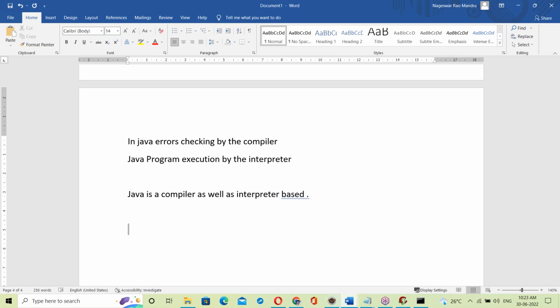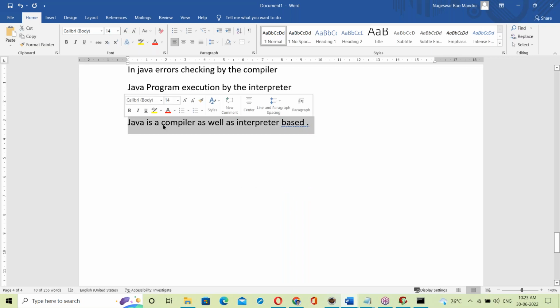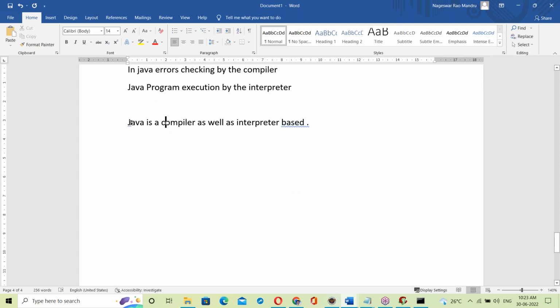Okay, right? Now here's a question for you guys. Now this is cleared: Java is compiler based as well as interpreter based. Okay, fine. A question for you guys: can we create an exe file in Java? Is there any exe file concept in Java? Tell me what you understand from this explanation. Can we create an exe file in Java?